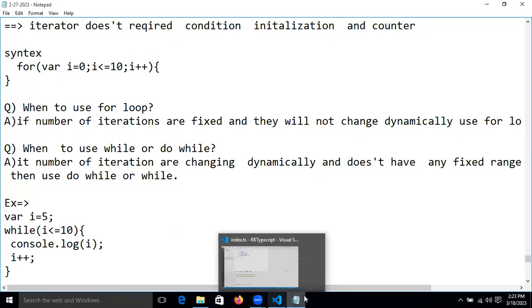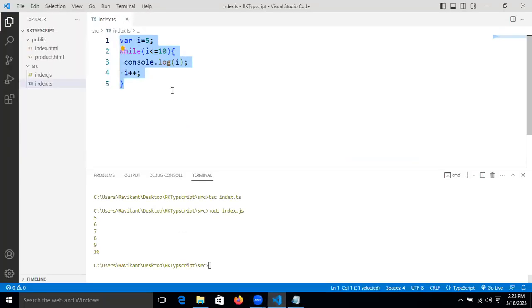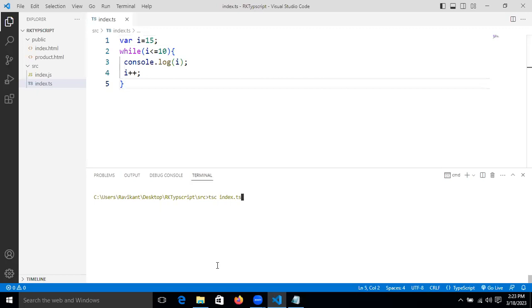Okay, fine, guys. Just assume that here, instead of 10, I'm giving 15. Then what is the result? Don't use any editor simultaneously. It won't print anything, because it will not go into the while loop. The condition is not matched, so we will not get anything, guys.